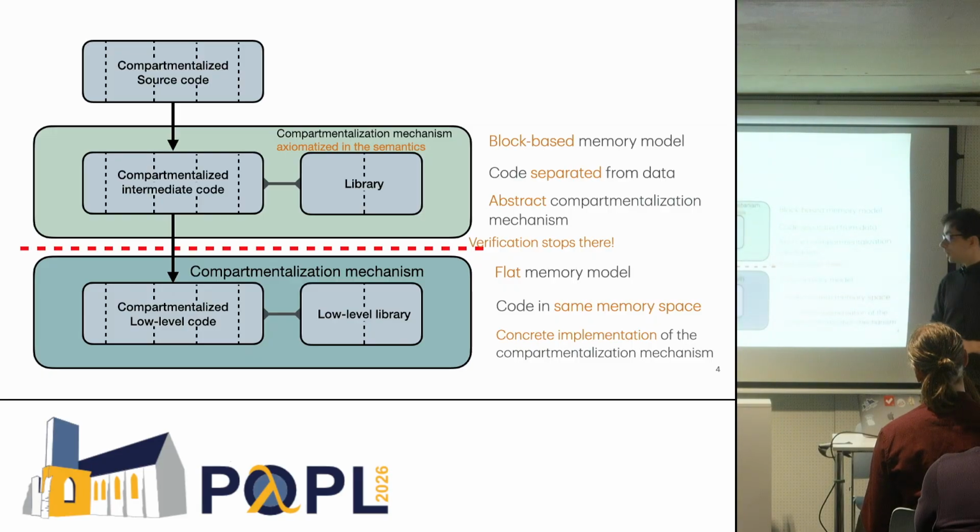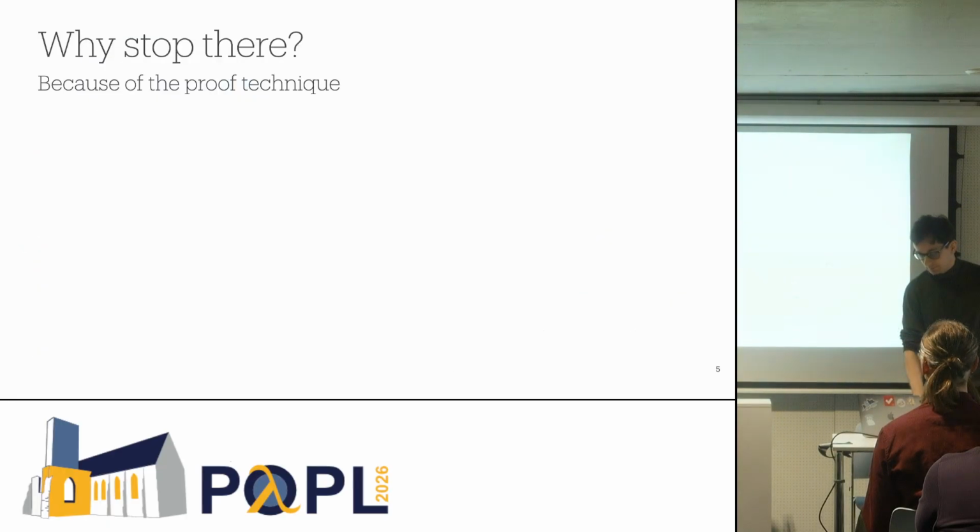Instead, we would want to actually verify that concrete implementation of the compartmentalization mechanism. So you might ask, why did we stop here? Well, we stopped because the proof technique that we were using was not really working for us at a lower level. So I will now explain a bit this proof technique.